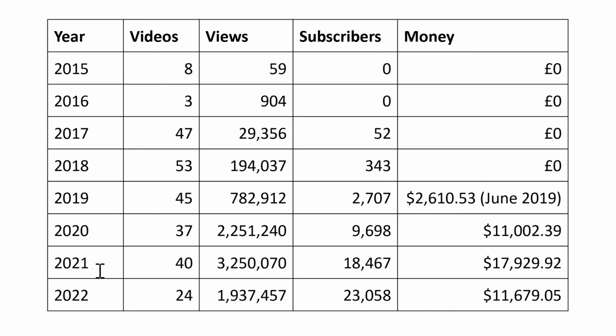So in 2020 and 2021, I had an increasing number of viewers and subscribers and an increasing amount of money. I've also included the numbers for 2022 at the bottom here. Even though we are only partway through 2022, at the moment it's currently July 2022, so these numbers are just for about half of a year.